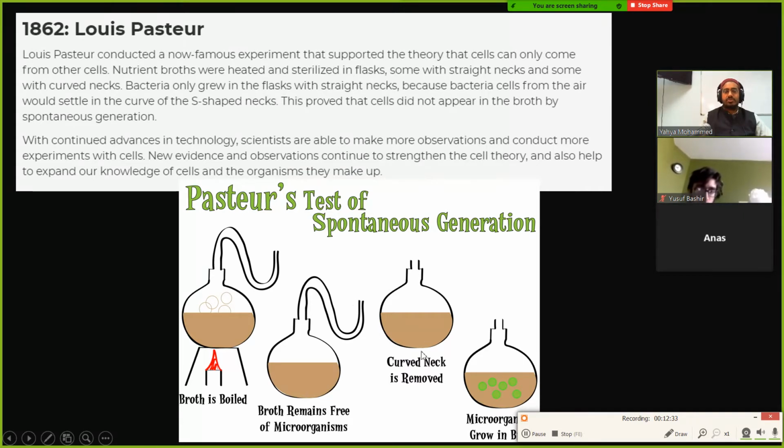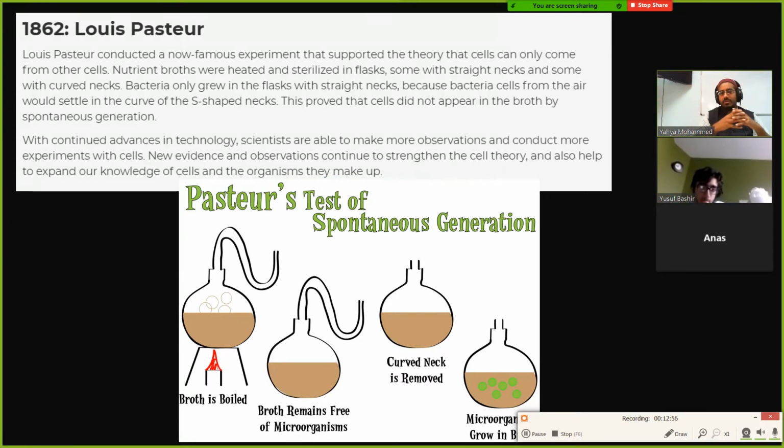So what is the difference? What he found was that in the ones that are open, the ones on the right, bacteria started to grow. In the ones on the left, bacteria did not grow. So does anyone know why that happened? Why is it that bacteria started to grow in these ones on the right, but in the one on the left the bacteria did not grow, even though air can come into both of them, and bacteria is coming from the air?